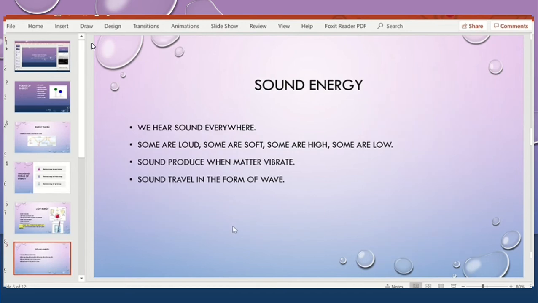Next is sound energy. It's simply the energy you hear. We hear sound everywhere. The sound can be loud, soft, high, low. One thing to remember about sound energy: sound is always produced when something vibrates.